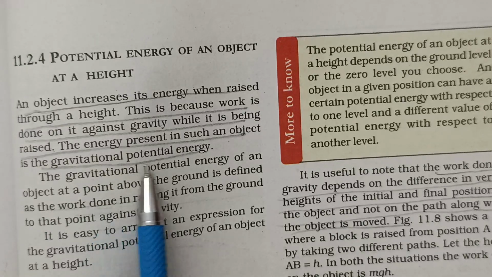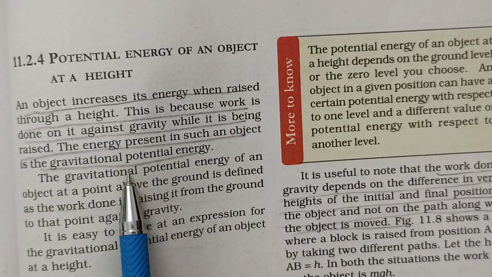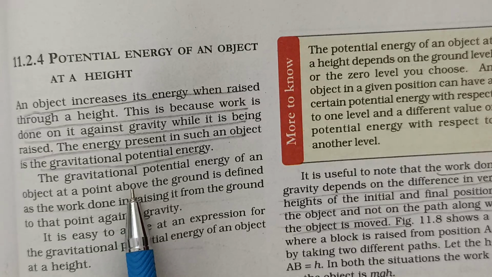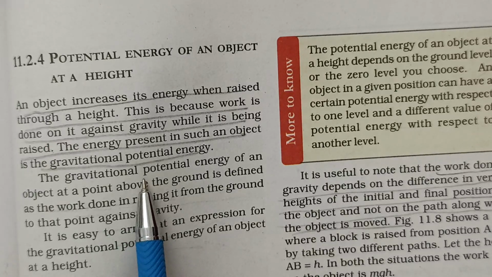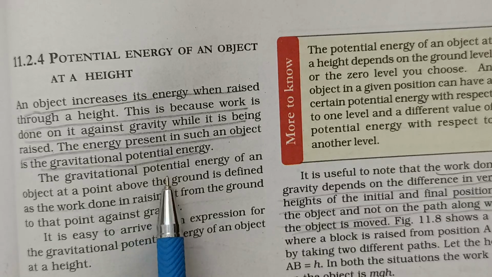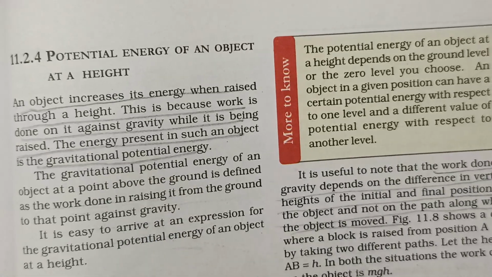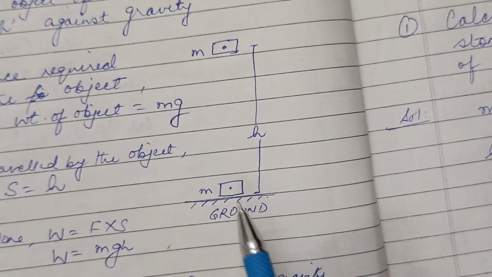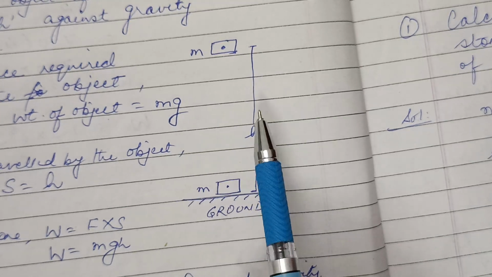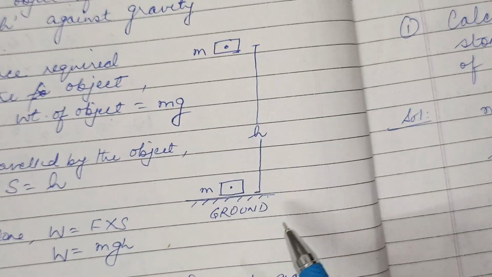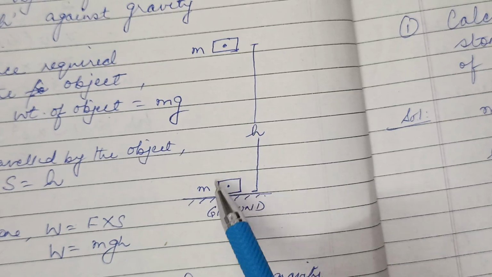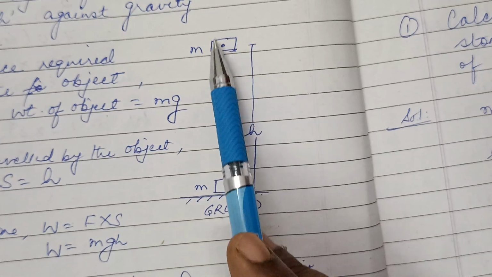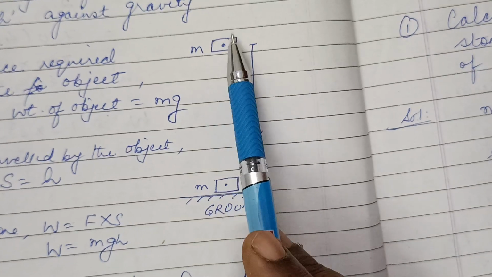Whenever we talk about potential energy, we will be talking about gravitational potential energy, whether it is mentioned or not. Now let us derive an expression for the gravitational potential energy of an object at a height. So consider an object of mass m which is raised to a height h against gravity. Earlier the body was on the ground at rest, then it was raised to a certain height h, and it was kept at this position.